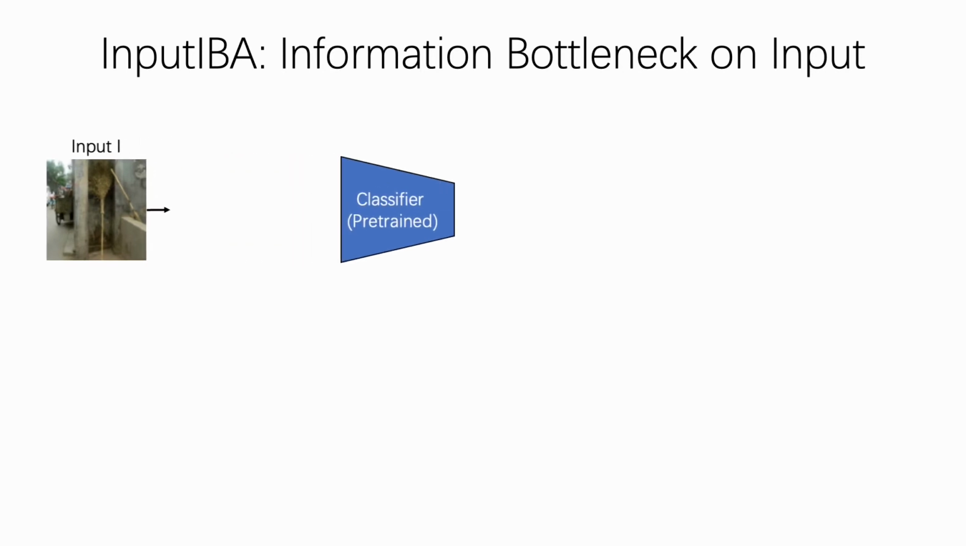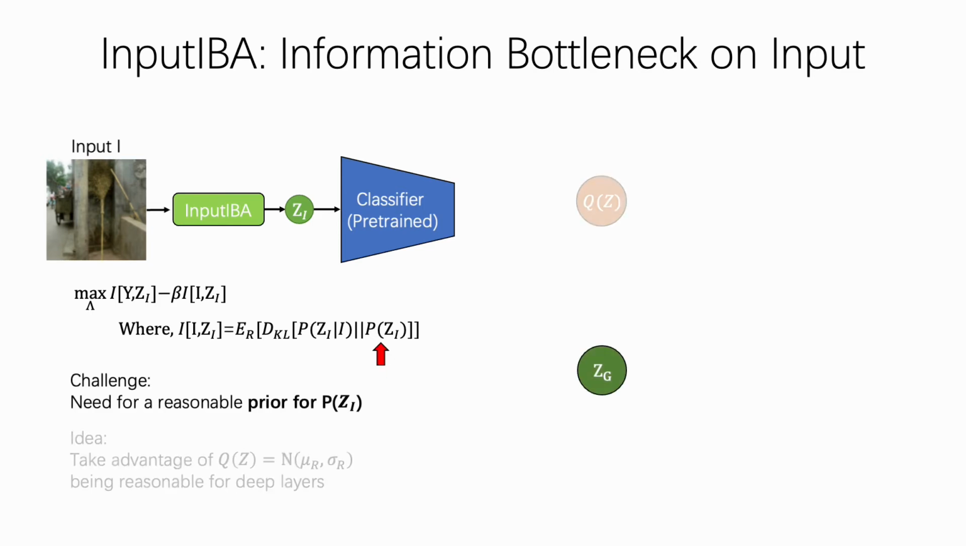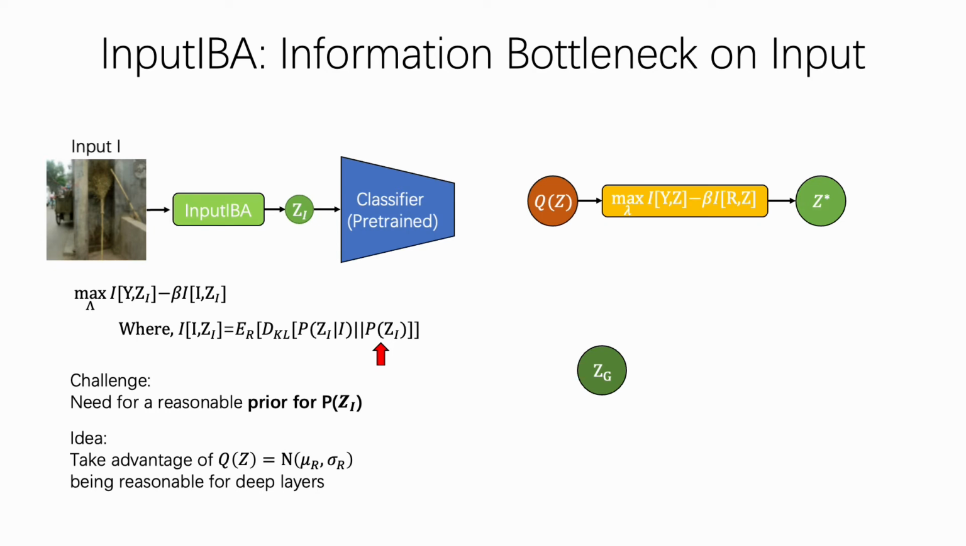We aim to come up with a more reasonable choice for the approximation of the bottleneck variable, such that it is applicable for the input. We compute the mutual information directly in the input space and avoid the approximation issues inherent in IBA. We take advantage of Gaussian distribution approximation of bottleneck variable being reasonable for deep layers. Thus, we first find the bottleneck variable Z star that corresponds to the predictive deep features by solving the IBA optimization problem on a hidden layer. The bottleneck Z star restricts the flow of information through the network and keeps deep features with predictive information.